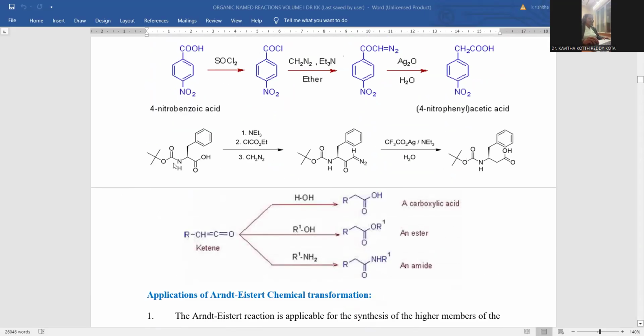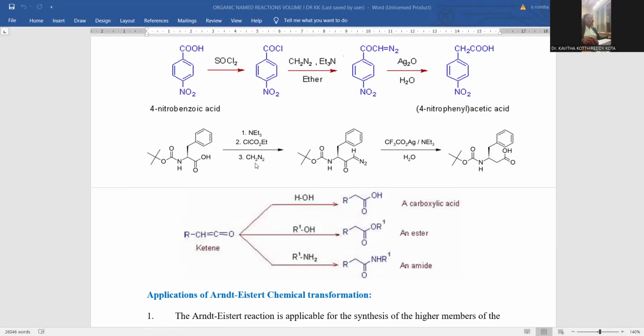Let me introduce another reaction of a long chain. Here you can notice the amide linkage and here the free carboxylic acid. This free carboxylic acid is our point of discussion. Whatever other functional groups are located, we are not going to disturb them. Rather, the focus point will be this carboxylic acid, to be treated with triethylamine, followed by ethyl chloroacetate, and followed by diazomethane.